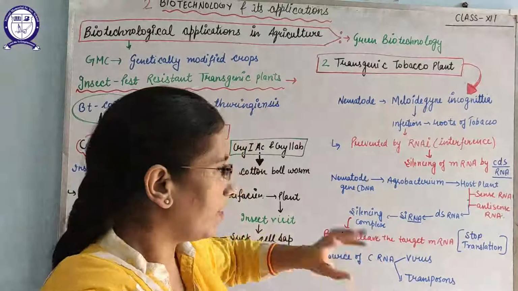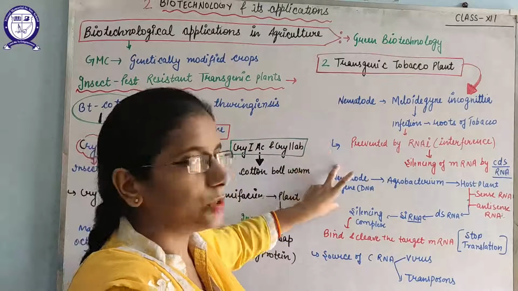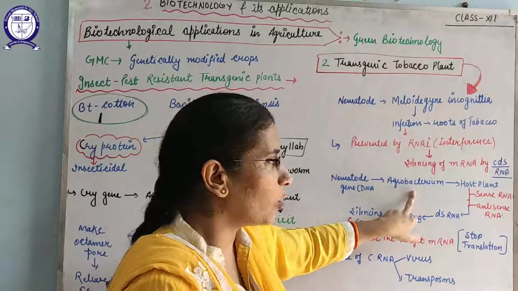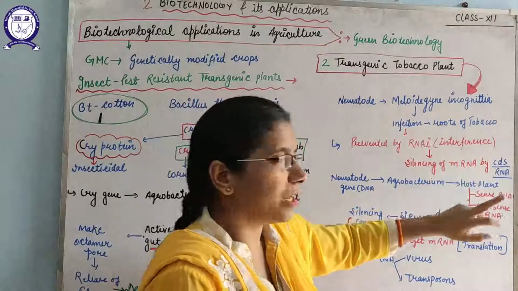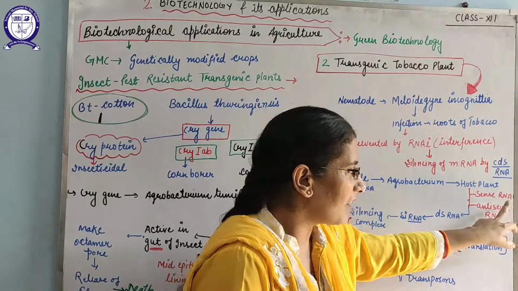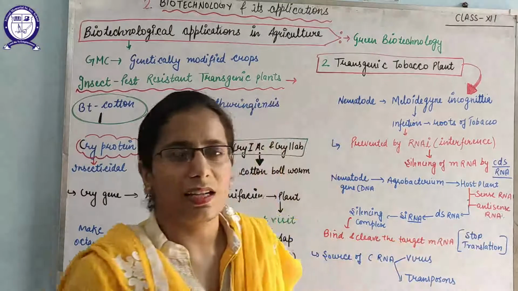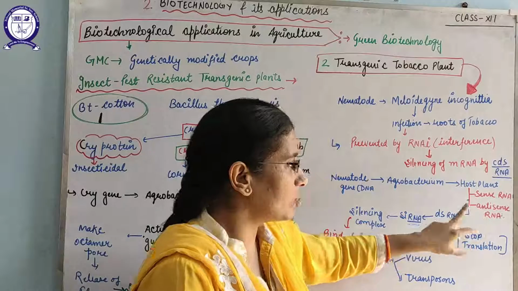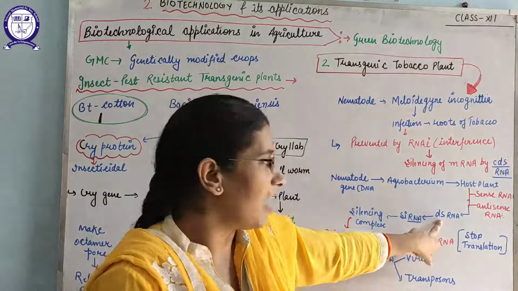I am repeating again, nematode specific genes are inserted into the host plant with the help of Agrobacterium, and in the host plant this DNA of the nematode will make sense RNA and antisense RNA by transcription, and these sense and antisense RNA will join together to form double-stranded RNA.